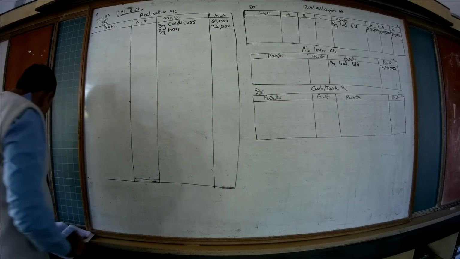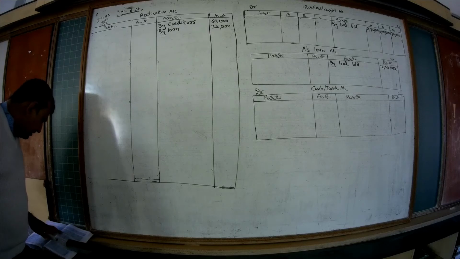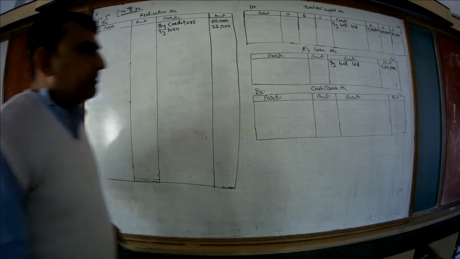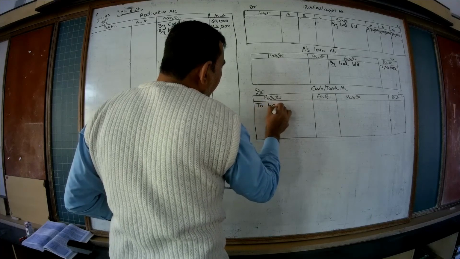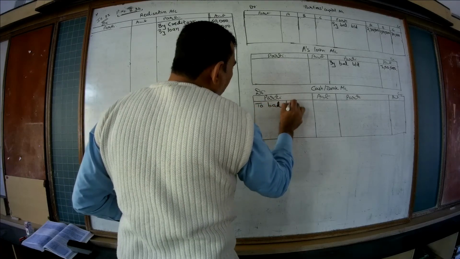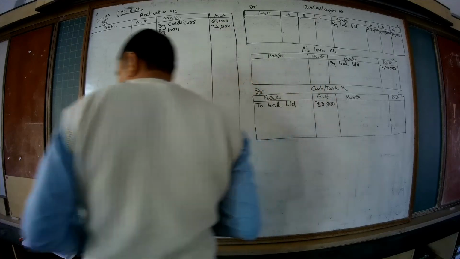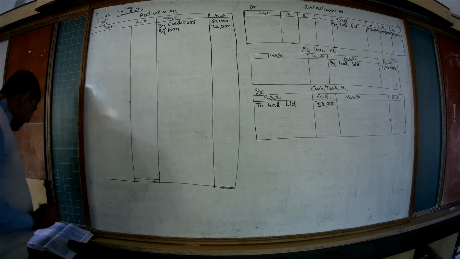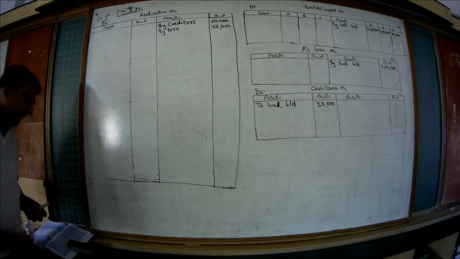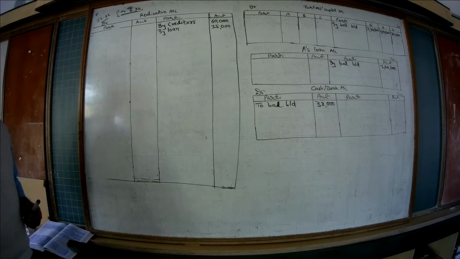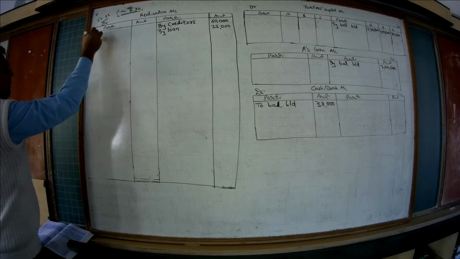Okay. Then let's move to the asset side. We are given the cash balance 32,000, transferred to the cash bank account debit side. As we know, all the assets have a debit balance. So balance brought down 32,000, cash balance. Then debtors minus provision for doubtful debts, PDD, we are given here. So the balance of the debtors is transferred to the debit side of the realization account as an asset.